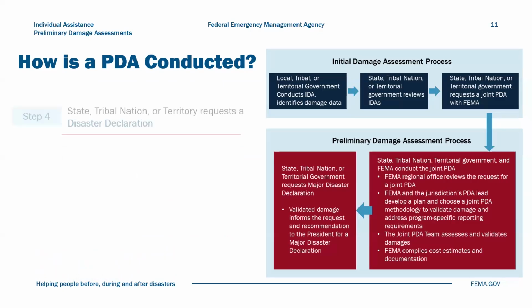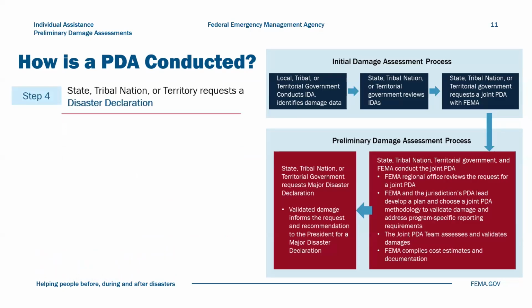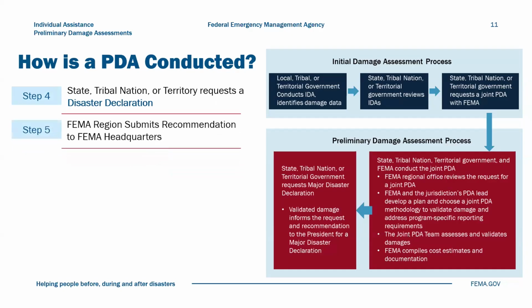Once the joint PDA is complete, the state, tribal nation, or territory requests a presidential disaster declaration and submits the request to the FEMA regional administrator. The FEMA regional administrator reviews the requests and submits their recommendations to FEMA headquarters, who submits the recommendations to the president.